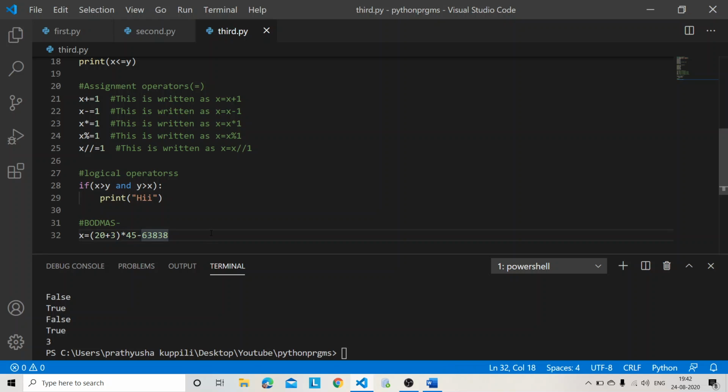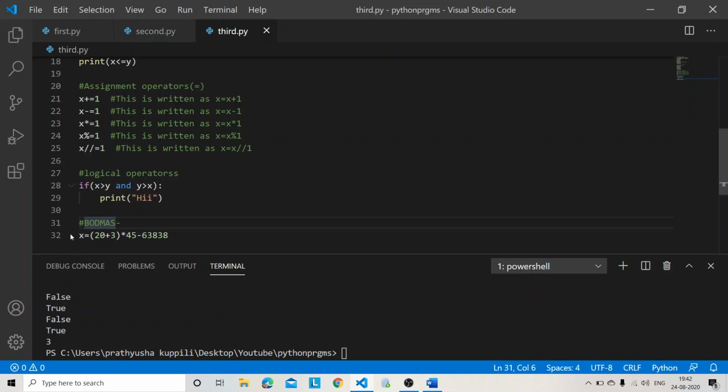For this one, how will you calculate? You will deal with the brackets first, because the priority of a bracket is higher than all those things. So first I will add within the bracket, 20 plus 3 is 23, and then I have a higher priority for multiplication.